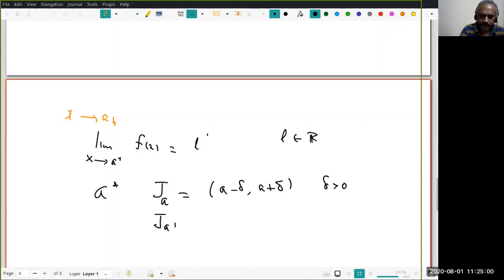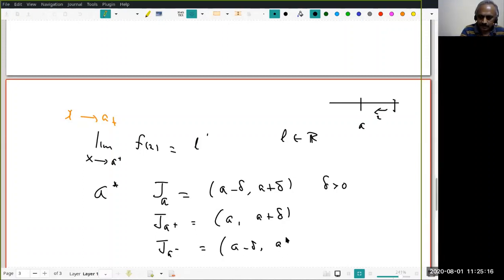And J_a plus, let me make sure that I'm writing, x goes from here, therefore should be of the form a to a plus delta. And J_a minus is a minus delta to a, approaching a from this side.